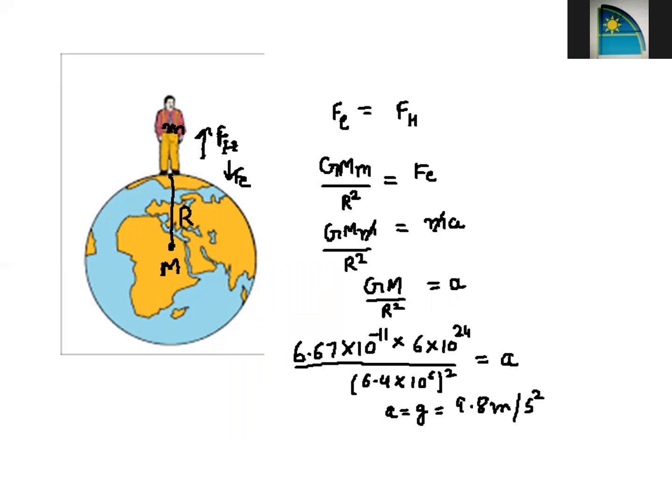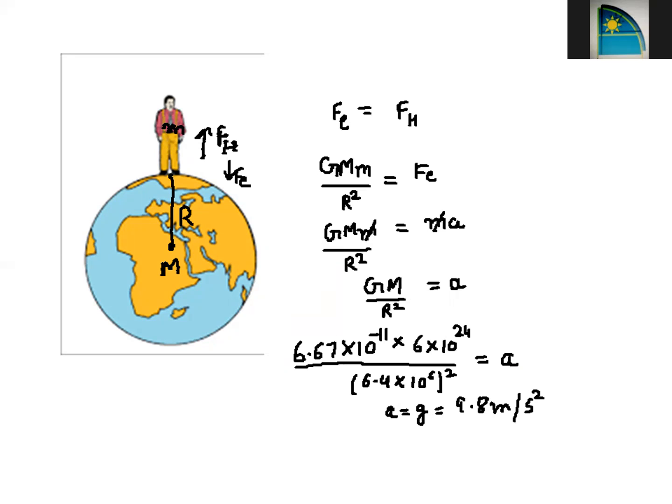Now the interesting fact is that when the earth pulls us, because our mass is very small, we actually start to move towards the earth. But many people think that the earth will not move towards us. So let's see whether the earth moves towards us or only we move towards the earth.